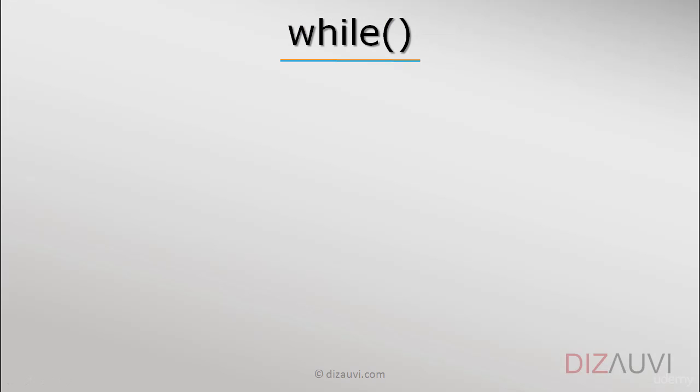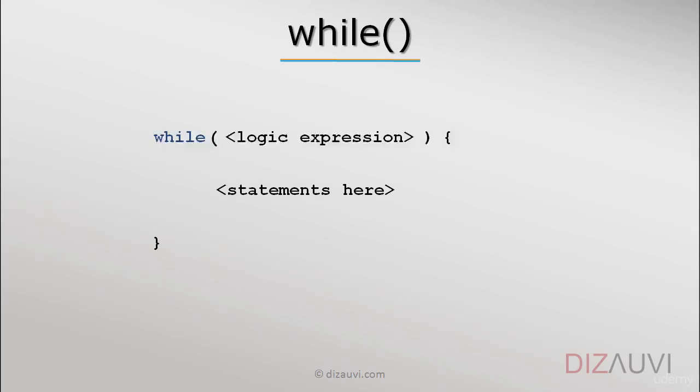Sometimes there are things in a program that we want to do repeatedly, multiple times, alright? For example, let's say that we have to print numbers from 1 to 1000. JavaScript provides us with what is called a while loop to be able to do things repeatedly. And the structure of the while loop is something like this.